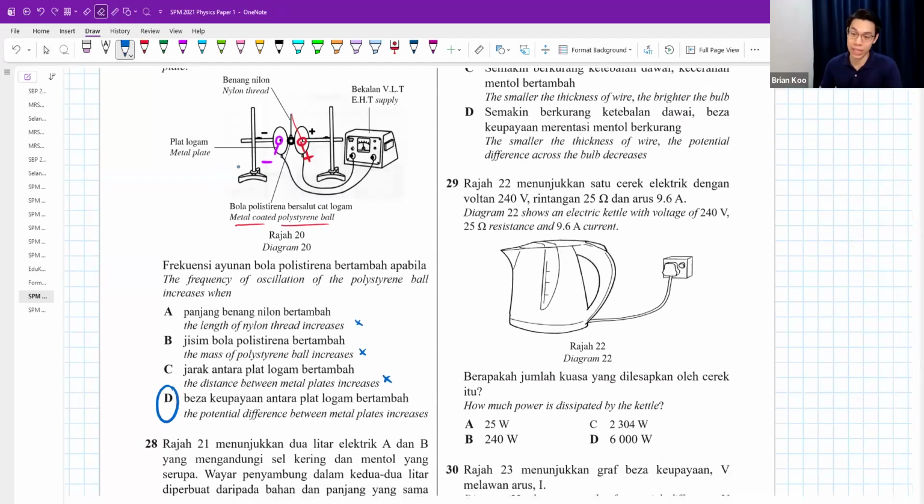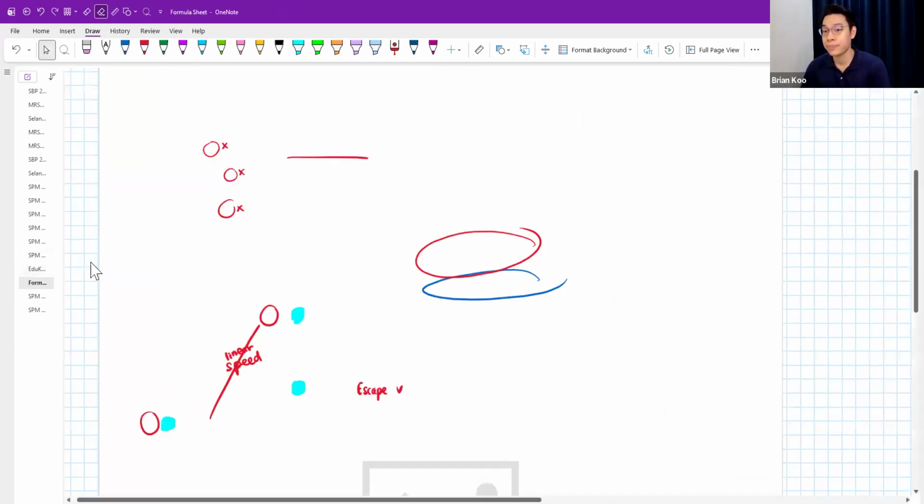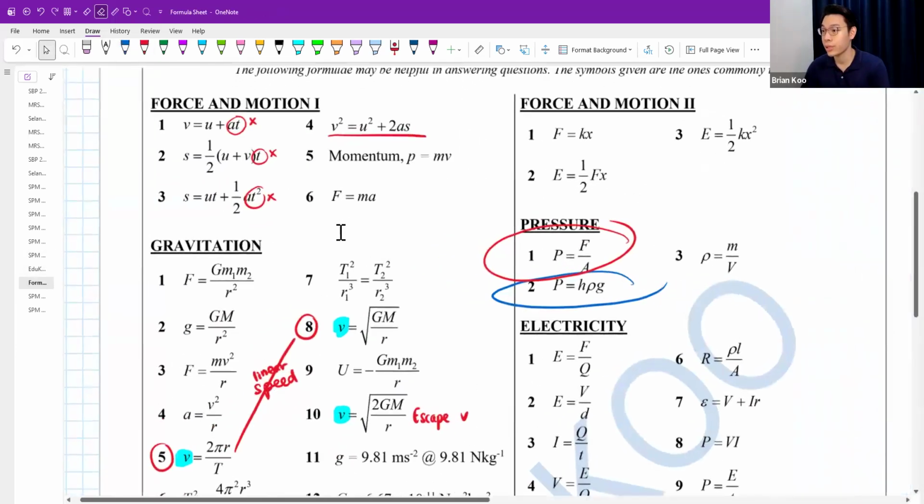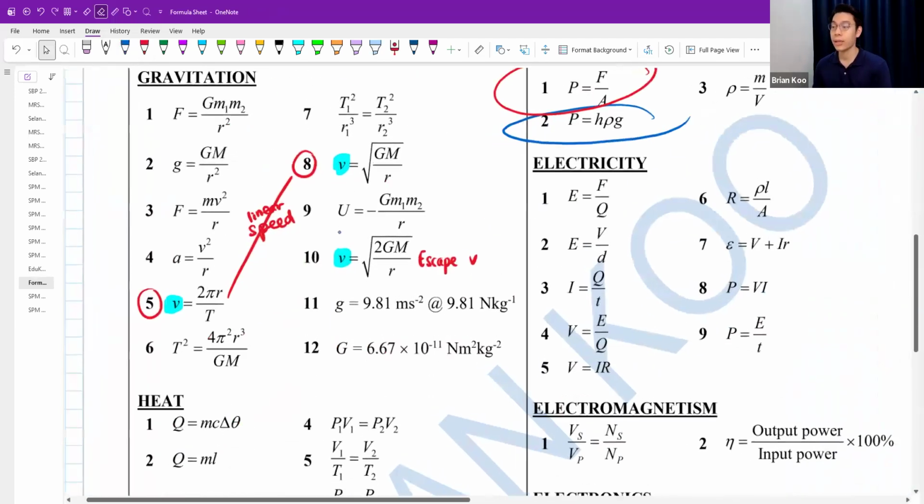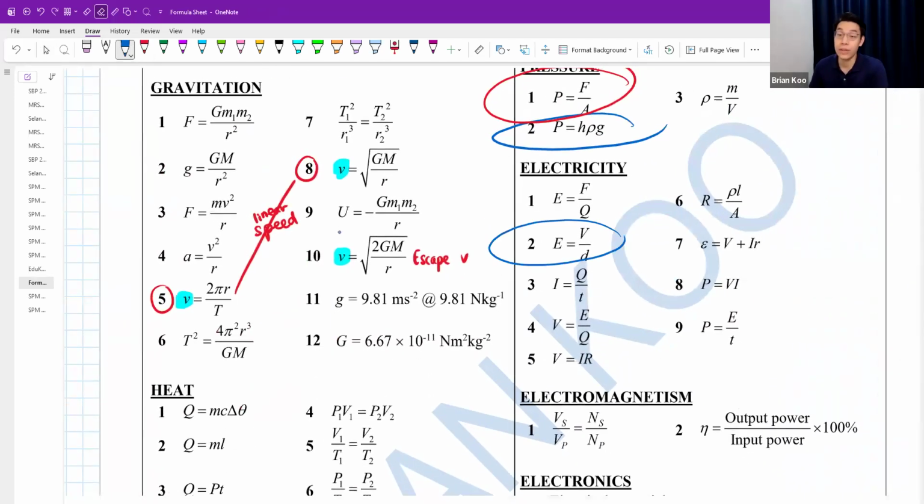But if you increase the potential difference, stronger voltage between the two plates means a stronger potential difference, and you will have a stronger electric field as well. Actually, there is a formula that deals with this situation. Let me show you this one. E equals V over D. The electric field strength equals voltage divided by distance.